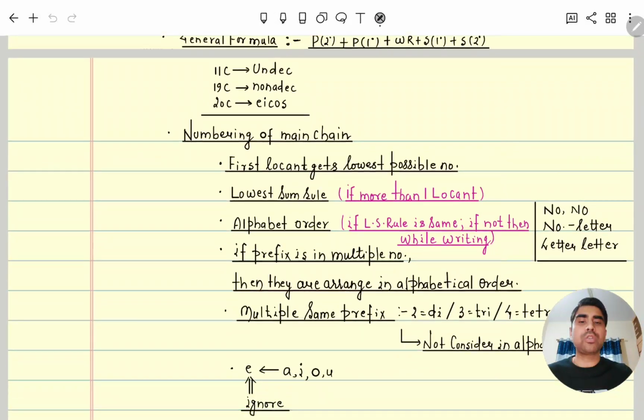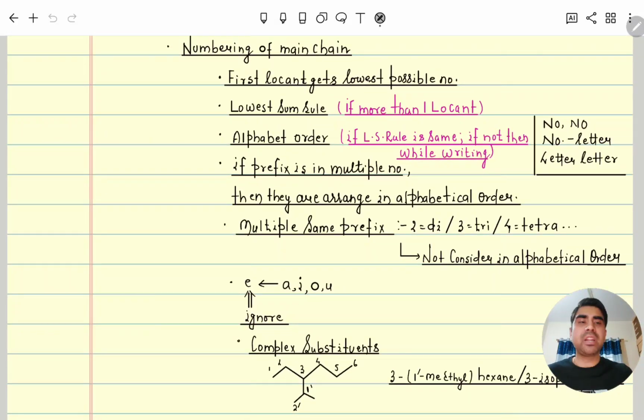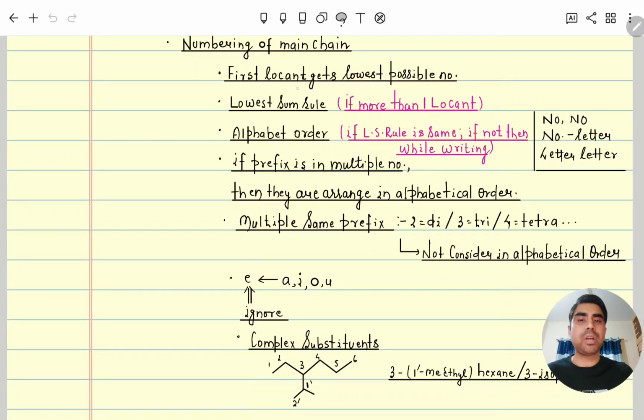So here this rule is telling that if one locant is there, then try to get the lowest possible number. If more than one locant is there, then follow the lowest sum rule. If the lowest sum comes the same from both sides, then you go by alphabetical order. Understood? If alphabetical order is not applicable, then you follow the lowest sum rule only, but while writing, you first write the alphabetically senior group, like we wrote 3 ethyl, 2 methyl, heptane.